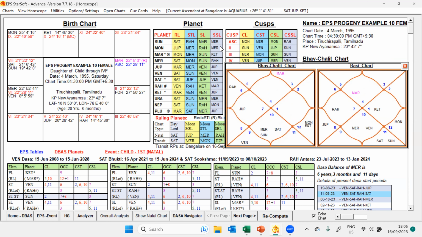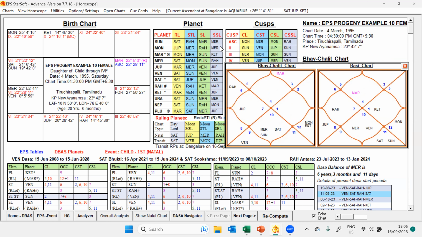And Venus, fourth lord, 11th lord occupying sixth house, 2, 6, 10, seventh cuspal sublord. So being the 11th lord and seventh sublord representing Rahu is good. But 4, 6, 2, 6, 10 is having some weakness, but not detrimental. So Venus has to be given pink.